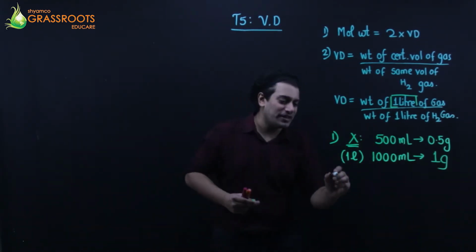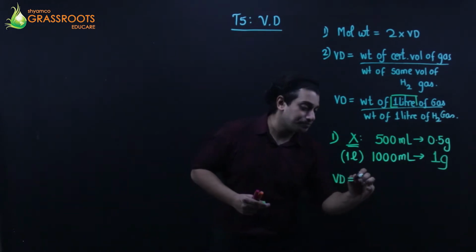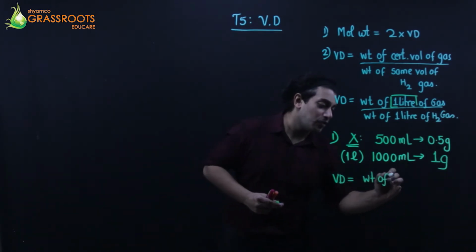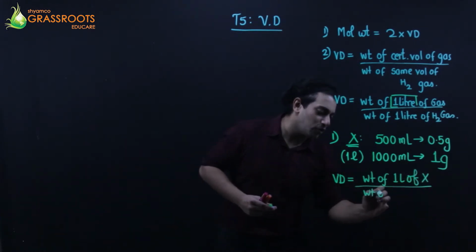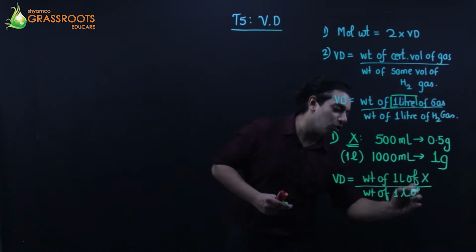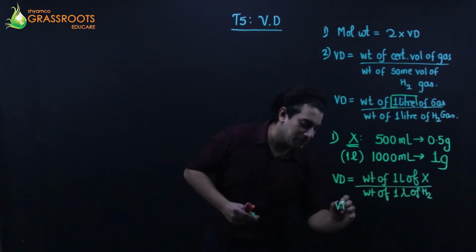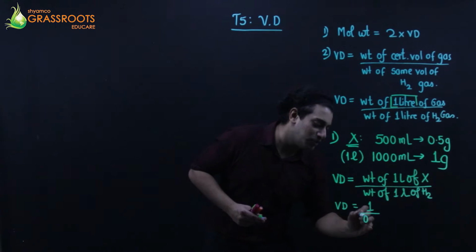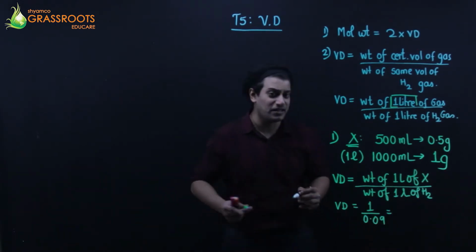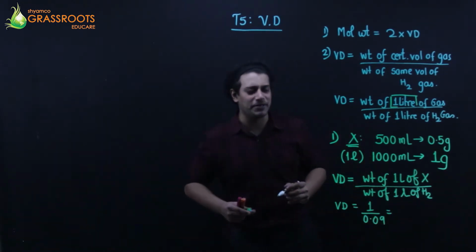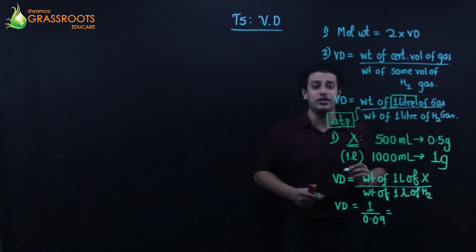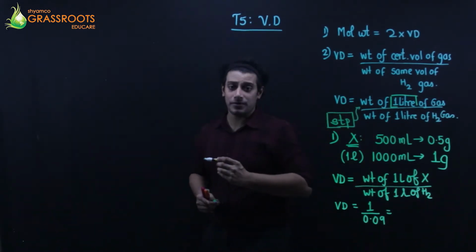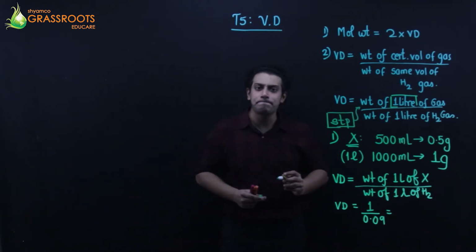Okay. And now you can say that the vapor density is weight of 1 liter of gas X upon weight of 1 liter of hydrogen gas. So this is 1 gram and hydrogen is 0.09. It's given. 1 liter का वजन दिया है, STP. These all things should be at standard temperature and pressure. The formulas are valid only at STP conditions, not at any other random conditions. Then only I can use these formulas.